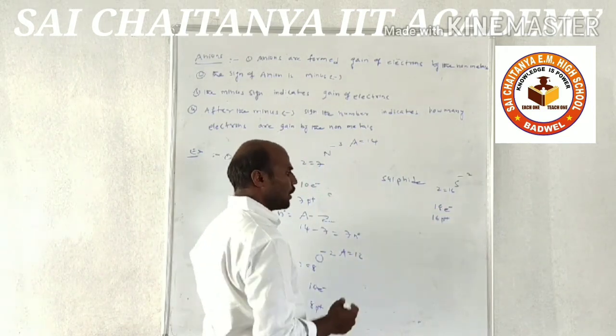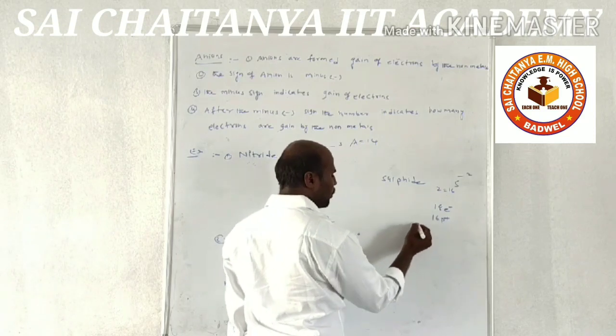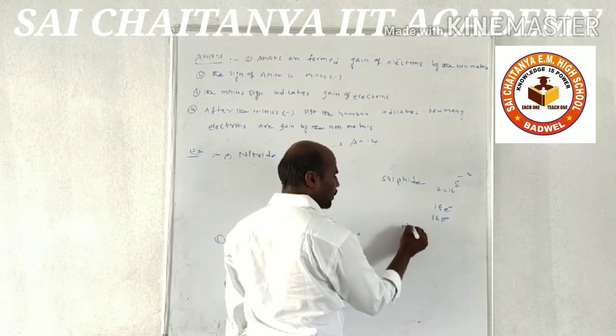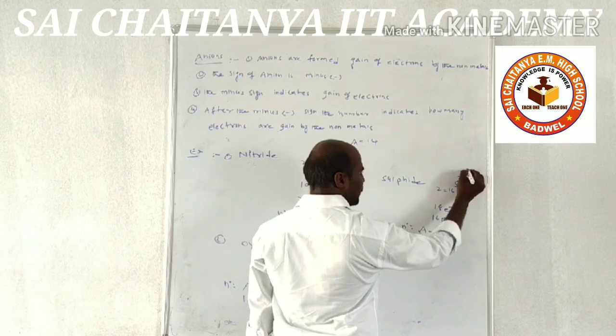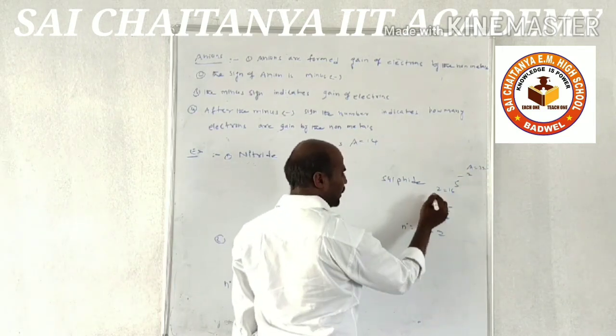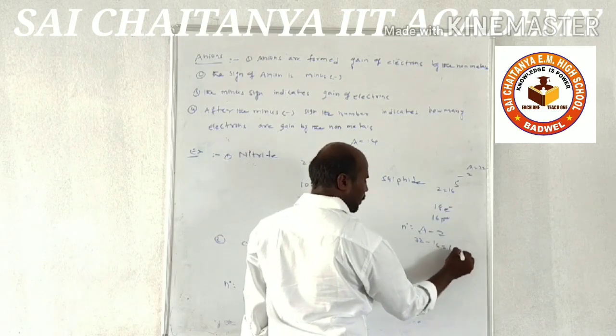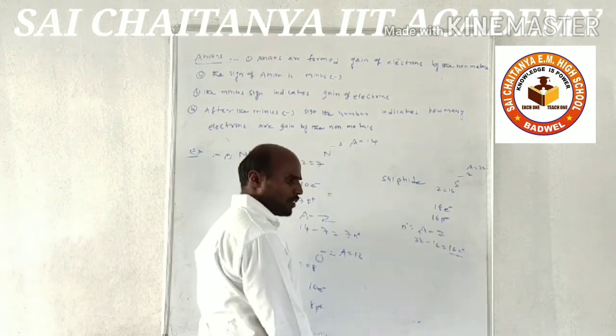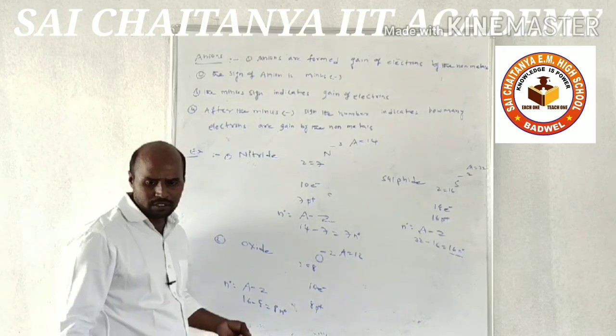So number of neutrons is A minus Z. Here mass number A is equal to 32, and 32 minus 16 is equal to 16. The number of neutrons in the sulfide is 16. Like that we can calculate all the anions.